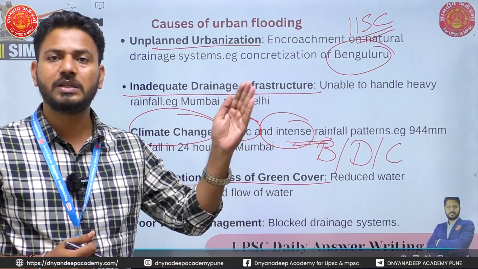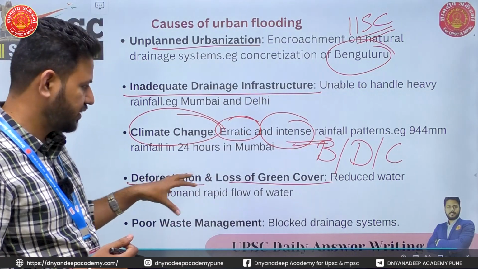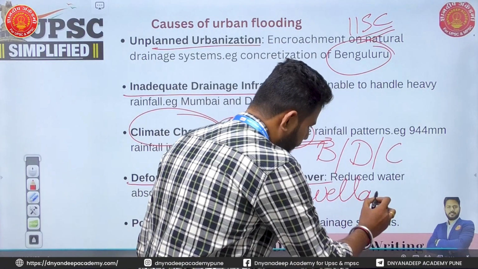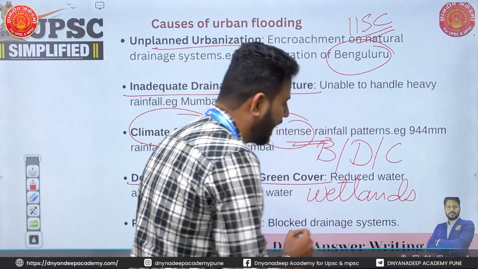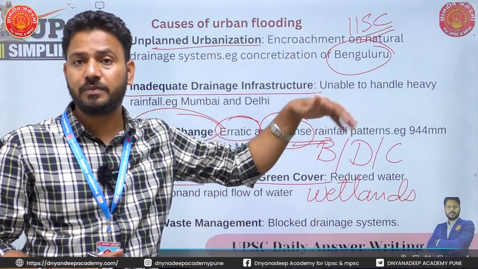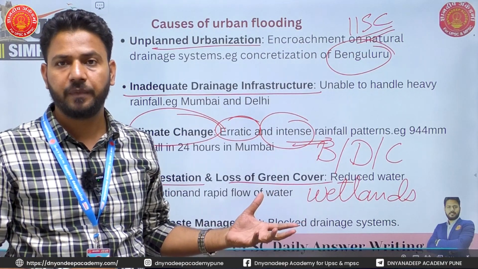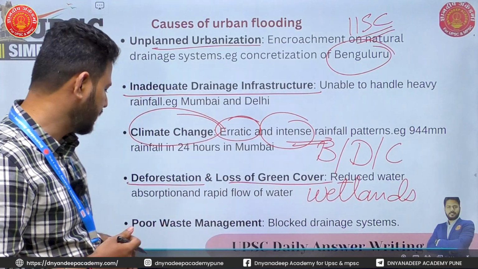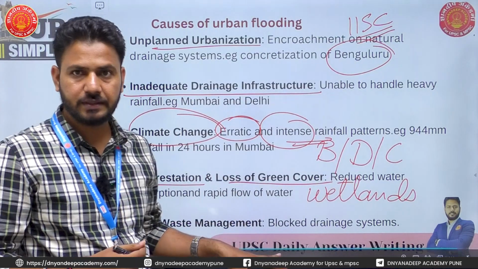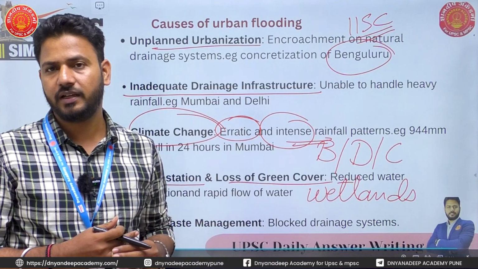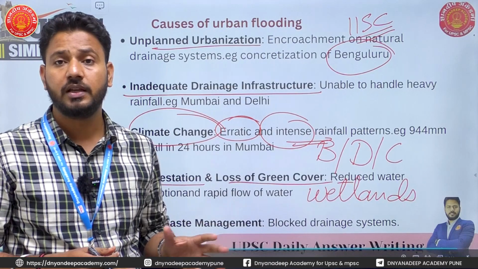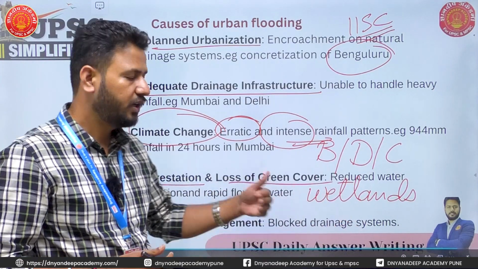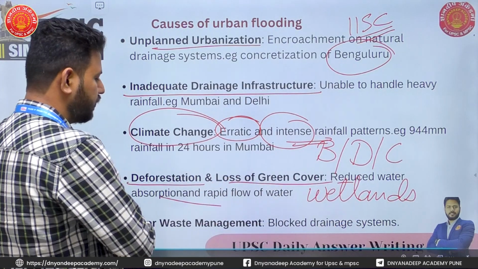Okay. So across urban spaces in India, we see deforestation or loss of green cover. There is also loss of wetlands, right? Many reports, especially CAG or the Disaster Management Report of Government of Karnataka, IISc Bangalore, have all suggested that there is loss of wetlands and green cover. Then there is poor waste management. The municipal solid waste system in India, especially in urban areas, is quite poor, and this ends up in the drainage systems across the cities, which again results in flooding.